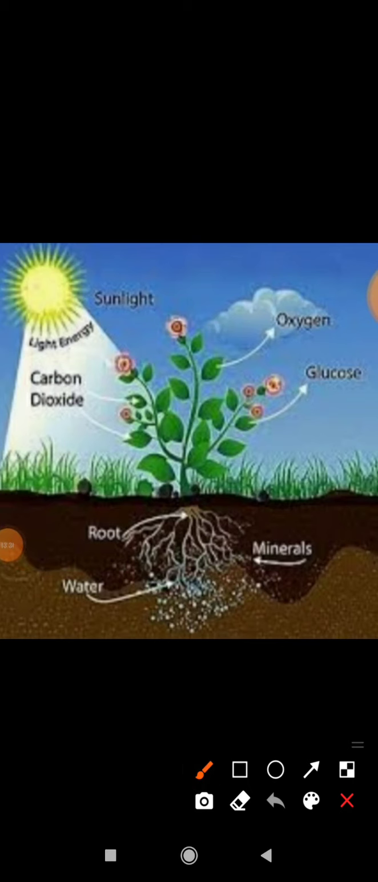The first substance is carbon dioxide. The second is water and minerals. Water with minerals is absorbed by the roots. Carbon dioxide is received by the stomata, which are present on the lower surface of the leaves. They are tiny pores. From the tiny pores, the plant takes the carbon dioxide to prepare their food.